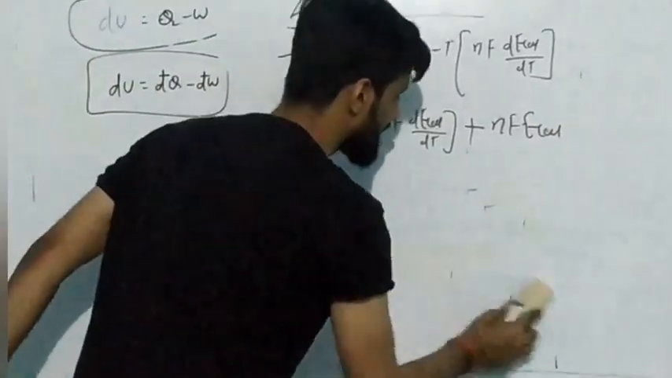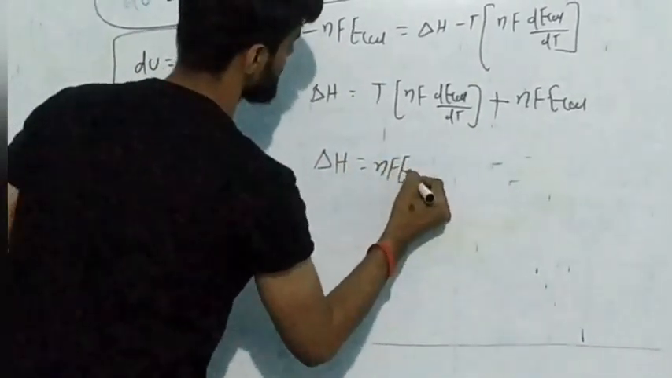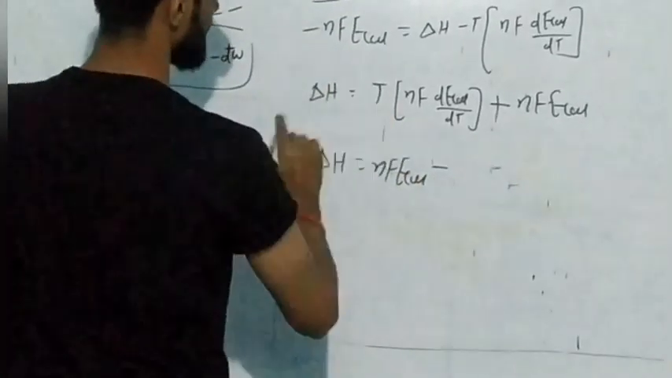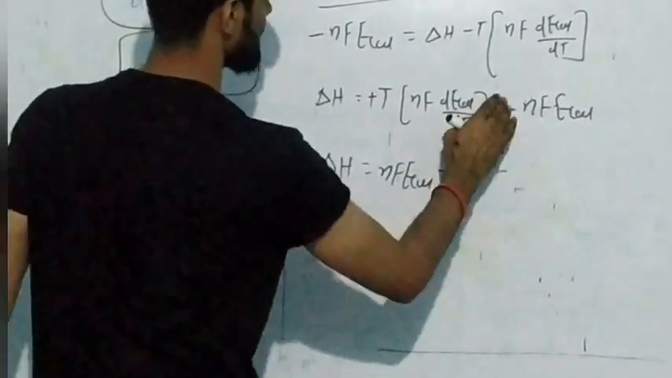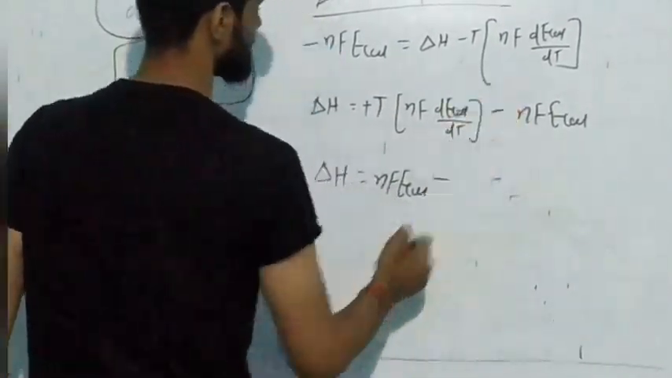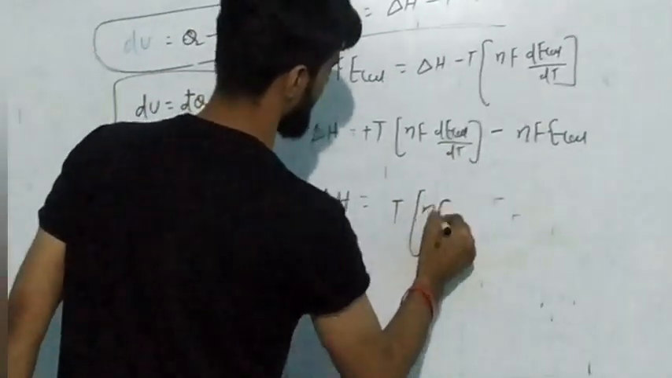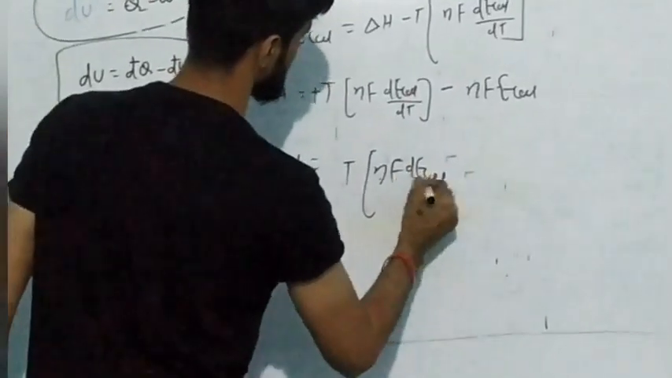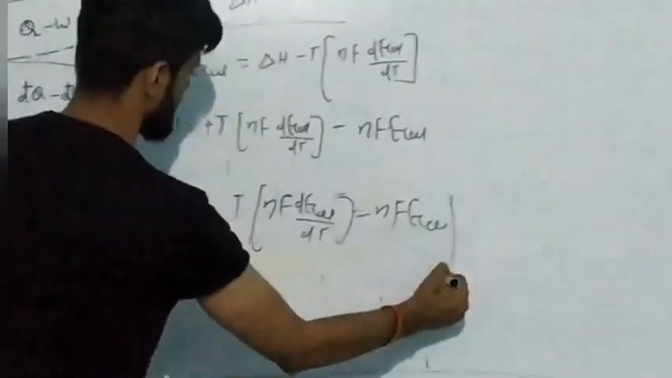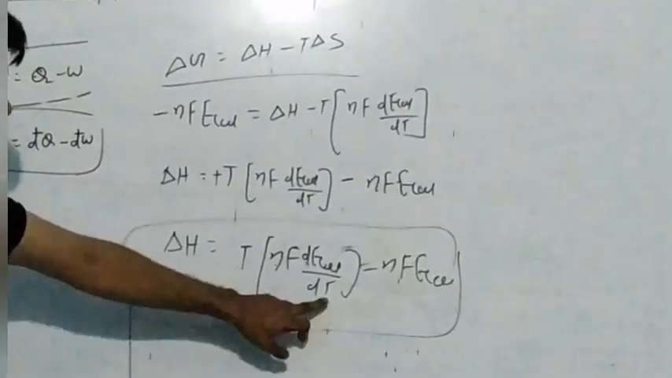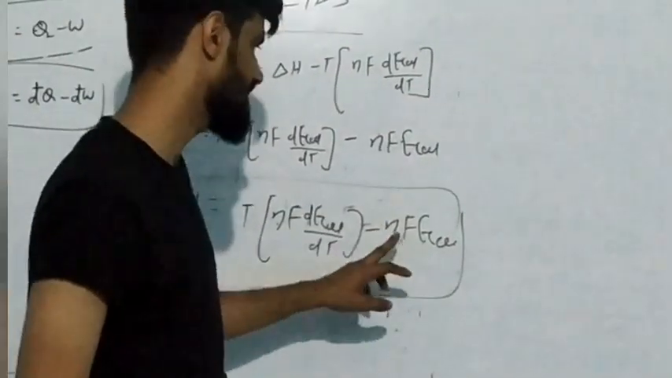If you want to write this in the categorical form, then delta H is equal to nF of E cell minus... it will become positive and it will become minus. So it will become T nF dE cell upon dT minus nF E cell. In this way, you can calculate it. The temperature coefficient of the cell will be given, the temperature at which the cell reaction is occurring will be given, and the number of moles you can calculate very easily.